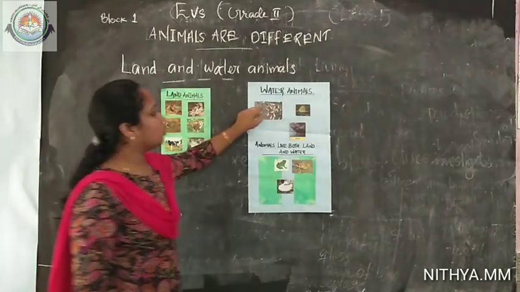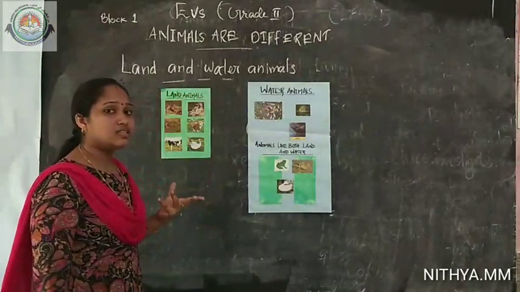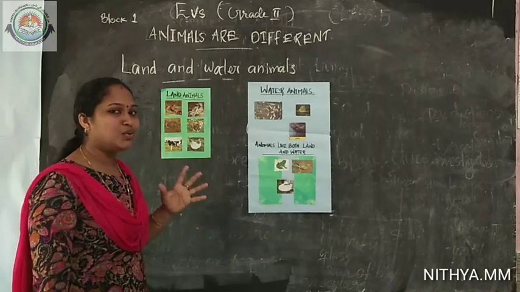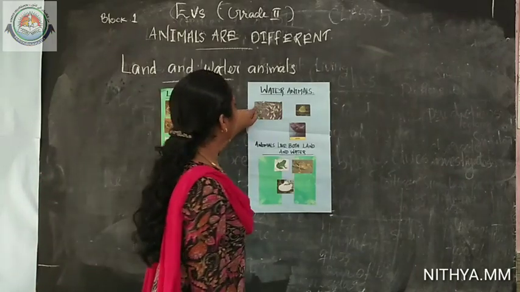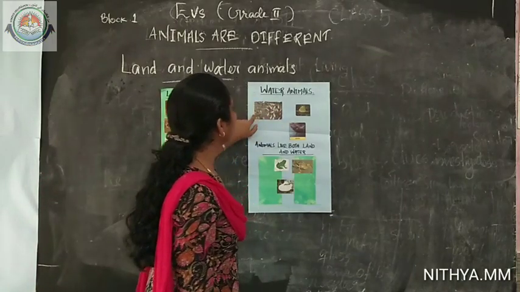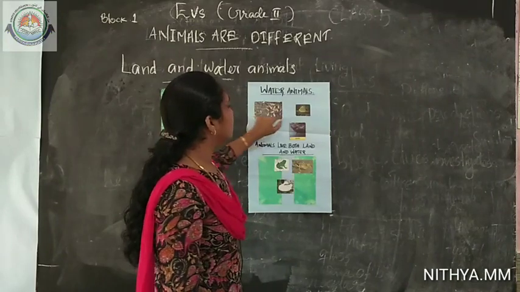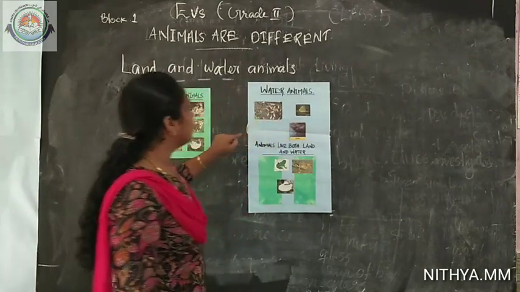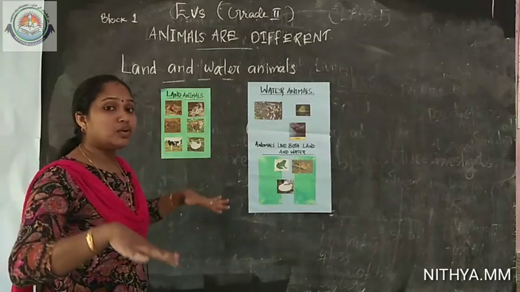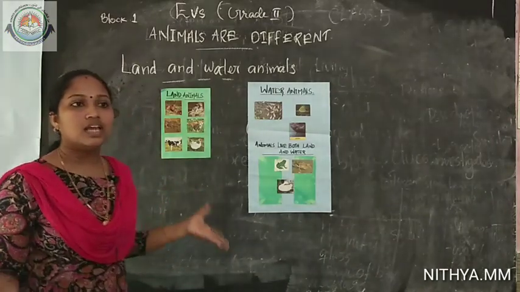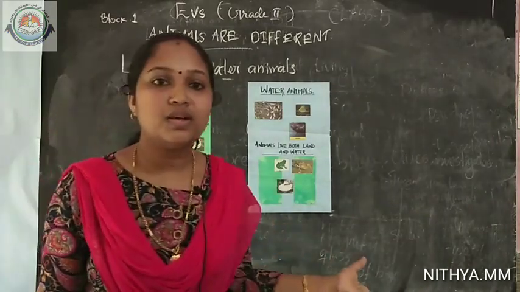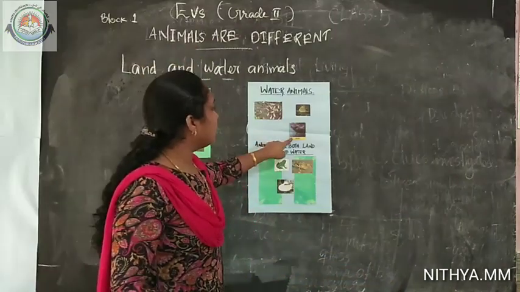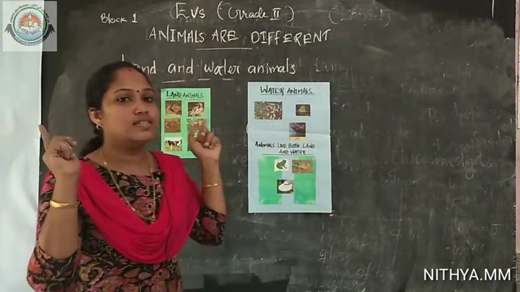Then what about the water animals? Do they have legs? No, they don't have legs. What helped them to survive in water? Look at the picture, all of you. What helped them to swim in the water? They have tails and fins to swim in the water, and also they are breathing through their gills.